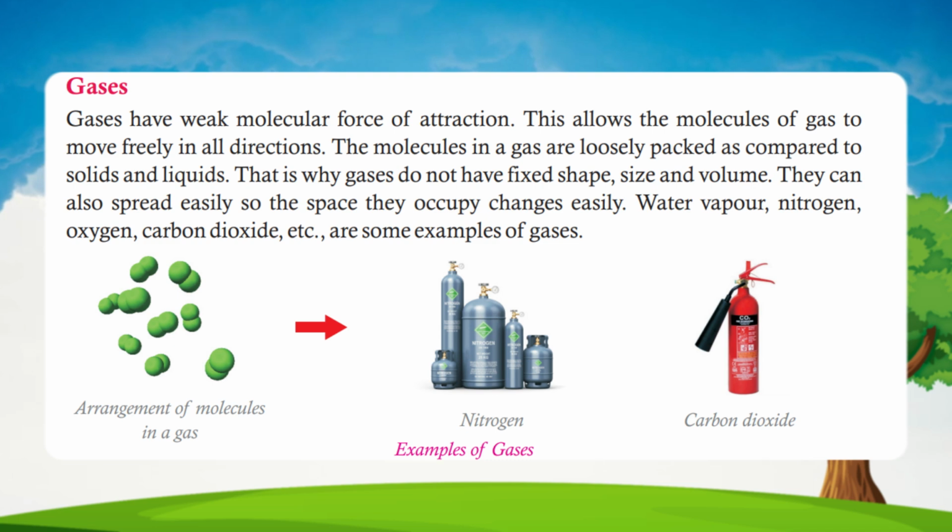Gases. Gases have weak molecular force of attraction. This allows the molecules of gas to move freely in all directions. The molecules in a gas are loosely packed as compared to solids and liquids. That is why gases do not have fixed shape, size and volume. They can also spread easily so the space they occupy changes easily. Water vapor, nitrogen, oxygen, carbon dioxide, etc. are some examples of gases.